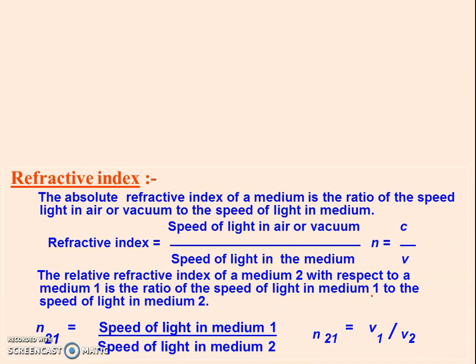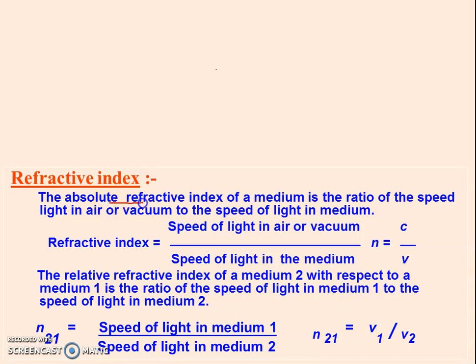Now today we are going to discuss the refractive index. In Snell's law, n is equal to sin i by sin r. This n or mu is the refractive index. Now what is a refractive index? It may be defined as the ratio of sin i and sin r. This is one of the formulas. But we should define it in terms of speed of light, right?